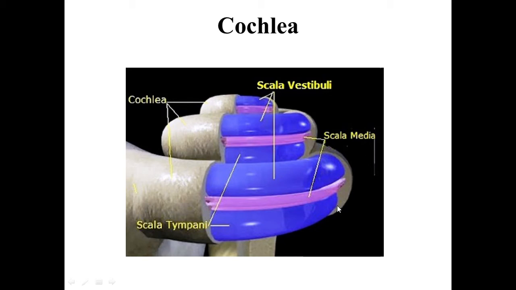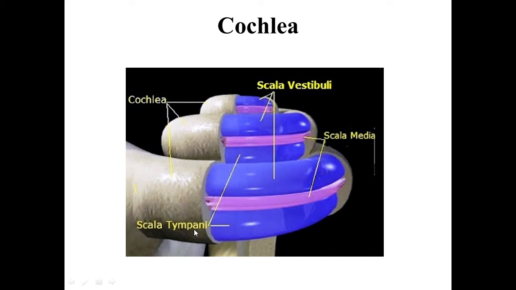Now you have already learned the structure of cochlea, so we'll just briefly go through it. The cochlea is conical in shape. Here this picture shows the cochlea, which is conical in shape and resembles the shell of a snail. This is the apex, and this apex is called the cupula, and it has a base.